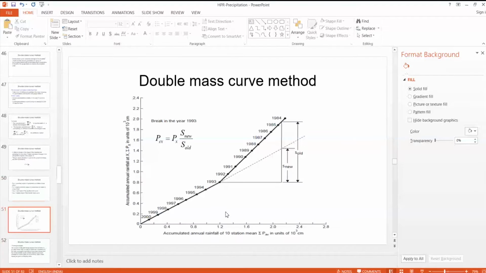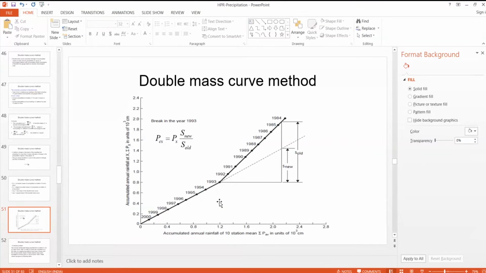You see, we have the data. Suppose we have, let's say, 11 stations. But one station data we suspect. So what we do, and we have the data record from 2000 to 1984.